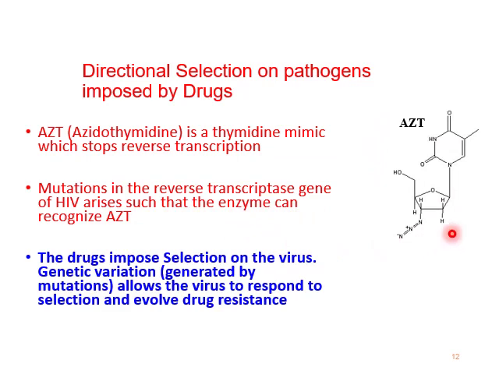Here is the molecular structure of the drug. The drug imposes selection on the virus. Genetic variation generated by mutations allows the virus to respond to selection and evolve drug resistance.